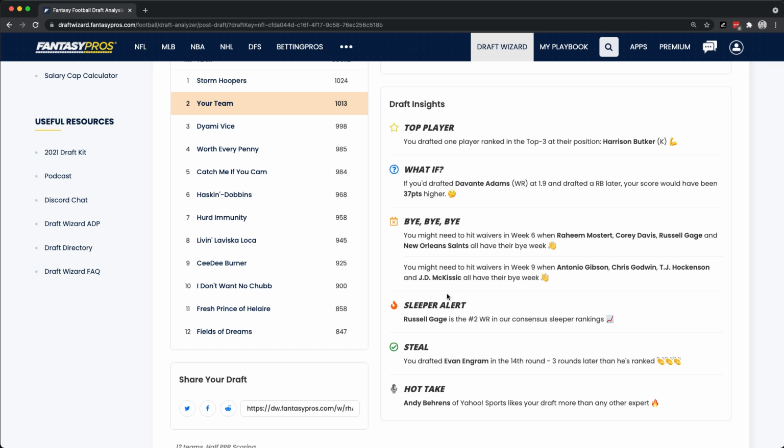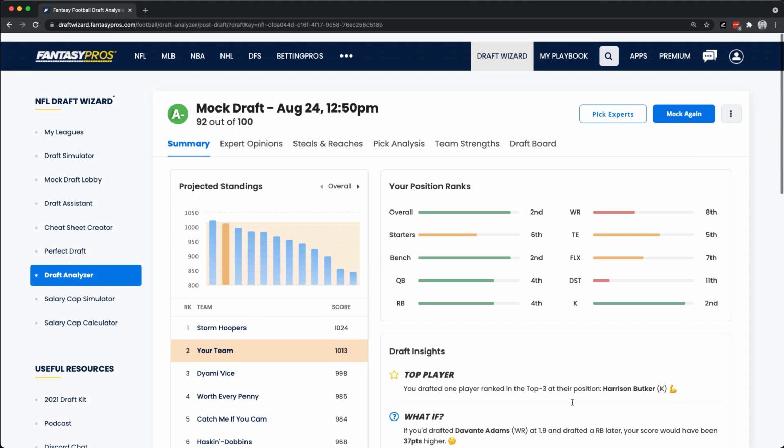Buy alerts, sleeper alerts if you drafted a player that is on our consensus sleeper rankings. We'll also show you reaches and steals, and which experts, which have their rankings on FantasyPros, liked your draft the best. Andy Behrens of Yahoo Sports apparently liked my draft the best out of all other experts.